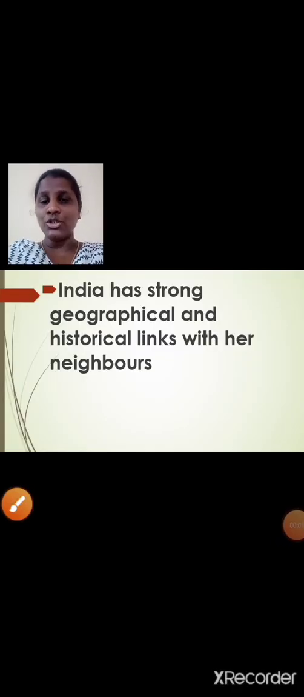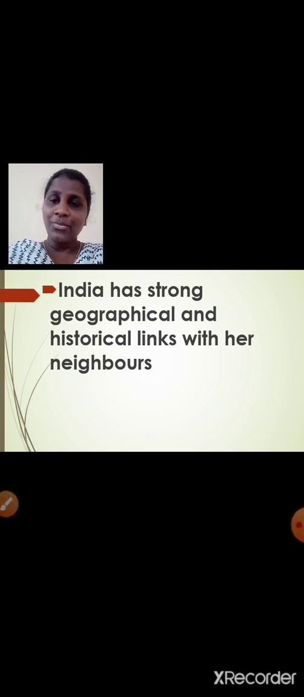India has strong geographical and historical links with our neighbors. Till now, we have seen neighbors of our country, towards the northwest, towards the north, towards the east, as well as towards the south. And India has strong geographical as well as historical links with her neighbors. I hope it is clear, students.